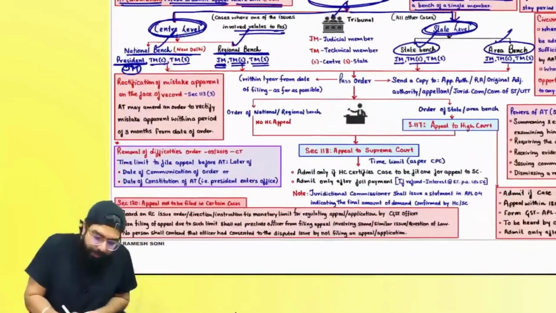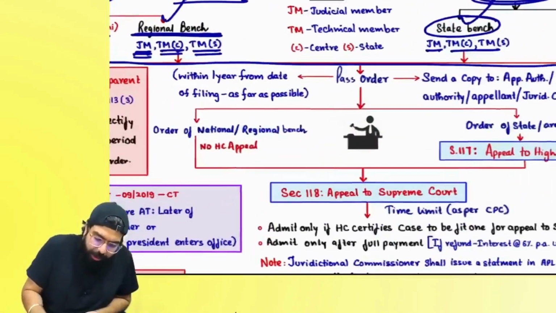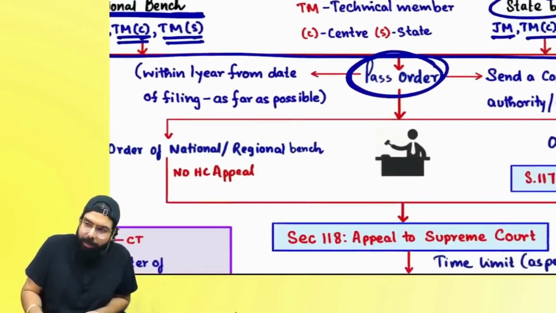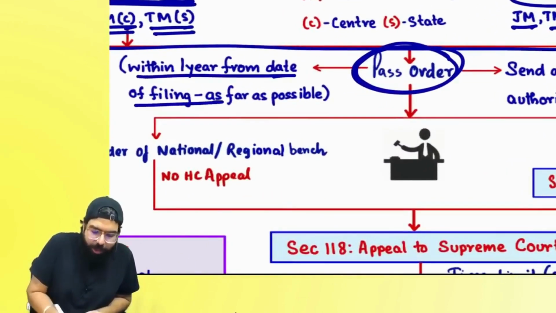Now what will happen? They will pass an order. Who will pass the order? The appellate tribunal will pass the order. Within 1 year they have to pass the order.